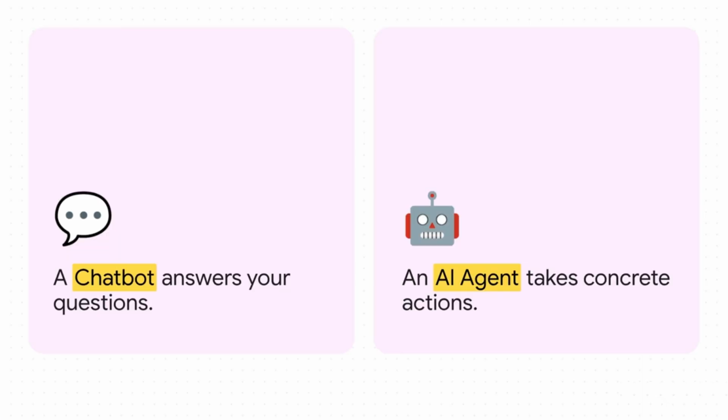Look, we all know standard chatbots, right? You ask a question, they answer, they generate text, and hey, that's helpful, but it's kind of limited. But on the other side, a true AI agent actually acts. It's specifically designed to take concrete, real-world actions directly inside your digital environment.